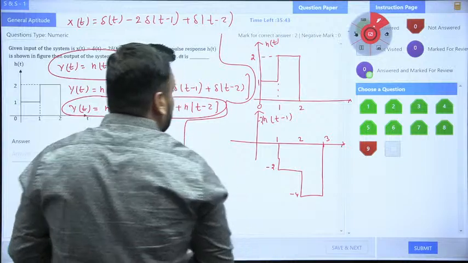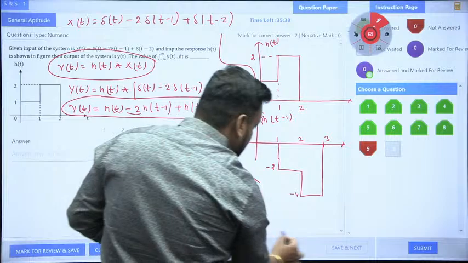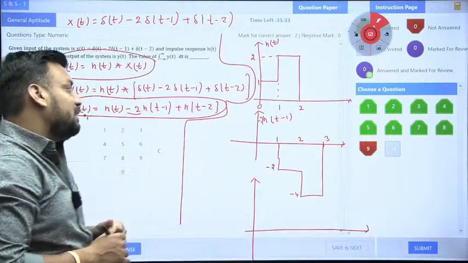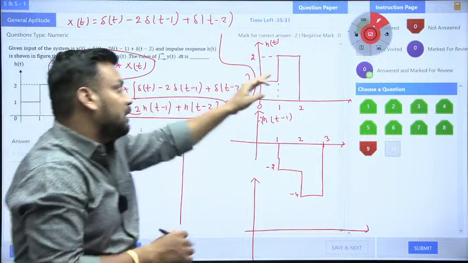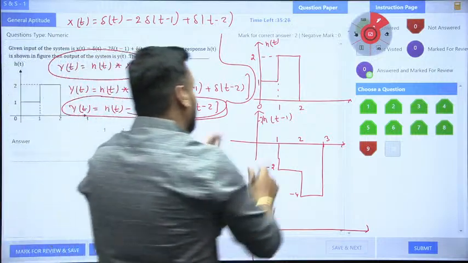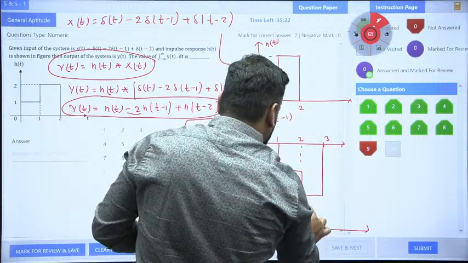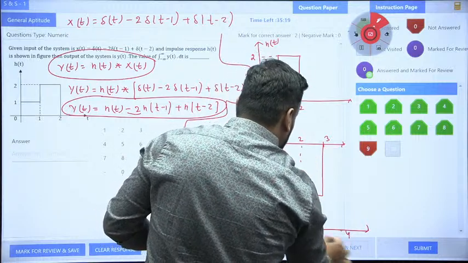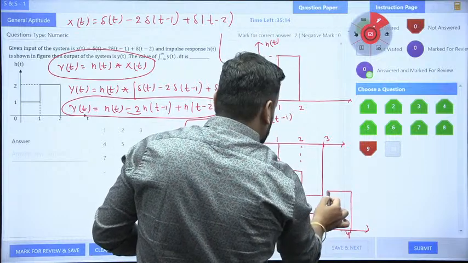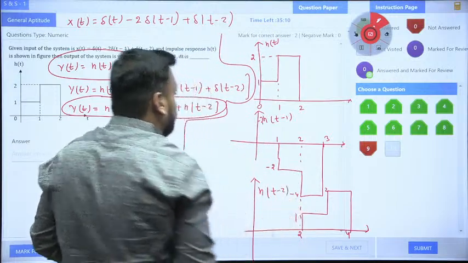Now finally what is the signal? The last signal is nothing but h of t minus 2. Tell me guys, what is h of t minus 2? It means this h of t signal I need to shift to the right hand side by 2 distance. So if I shift this signal by 2 distance, then the new location will be 2 to 4, sir. And the signal will look like this, sir. Is it my 1 magnitude, sir? Yes, sir. Is it my 2 magnitude, sir? Yes. And it is my h of t minus 2, sir. Yes, h of t minus 2.